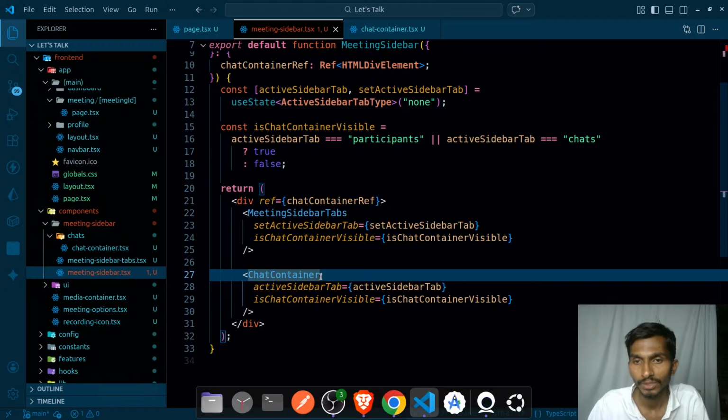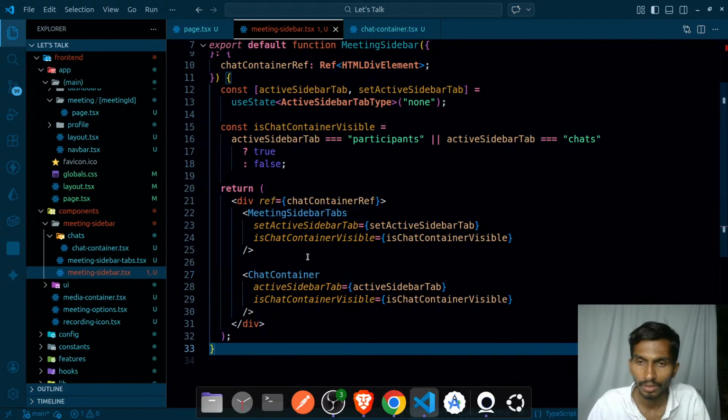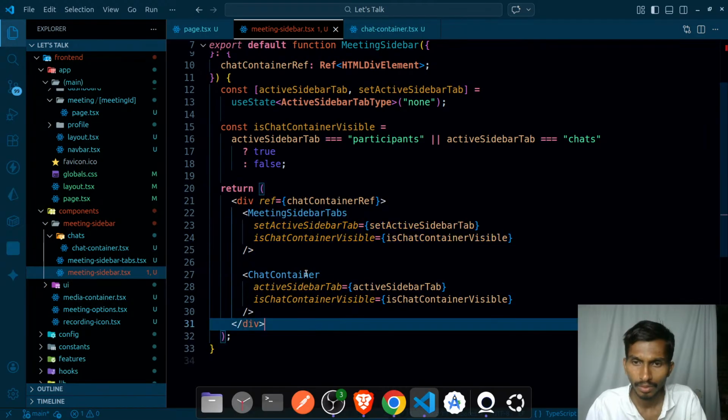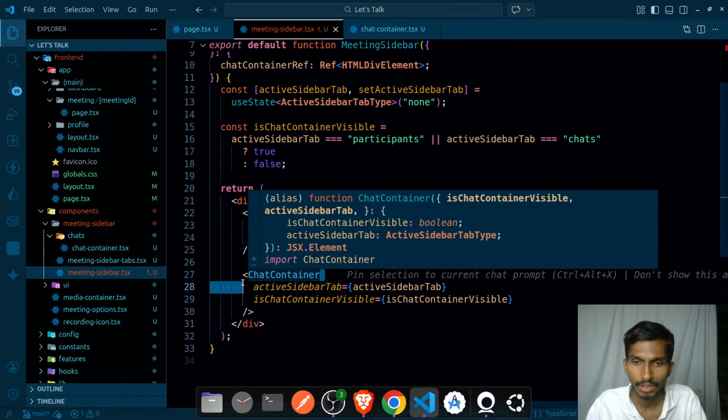Meeting sidebar tabs, and meeting sidebar, let's name it meeting sidebar only. In that case, this is already meeting sidebar, so these are the tabs. So the sidebar is the meeting sidebar, that is understandable. There are meeting sidebar tabs, that is also okay. Meeting sidebar container, so just after this is gonna be meeting sidebar container.